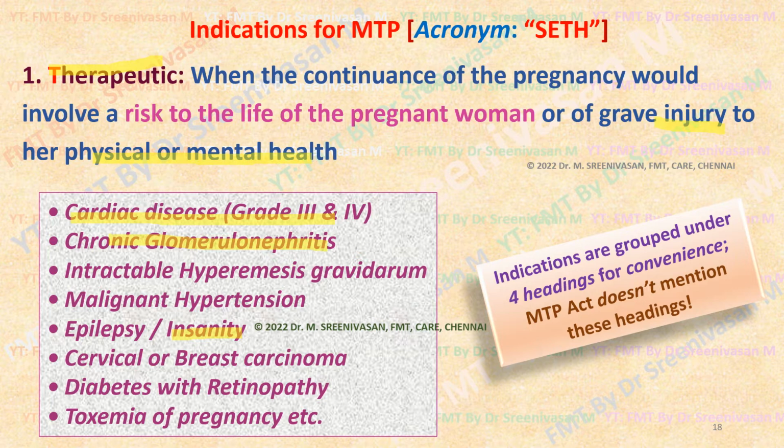Or there is cervical or breast carcinoma in her, or she is suffering from severe diabetes with complications of retinopathy, or toxemia of pregnancy, that is preeclampsia, uncontrolled blood pressure in the pregnant woman, which generally occurs by 20 weeks. These are all examples which may cause a risk to the life of the pregnant woman.